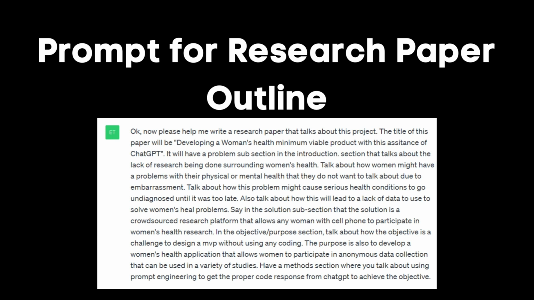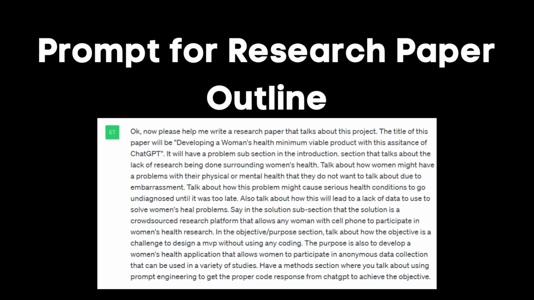Talk about how this problem might cause serious health conditions to go undiagnosed until it was too late. Also talk about how this will lead to a lack of data to use to solve women's health problems. Say in the solution subsection that the solution is a crowdsourced research platform that allows any woman with a cell phone to participate in women's health research.